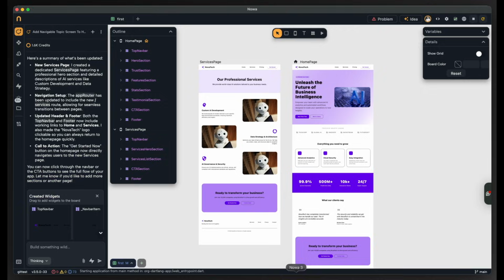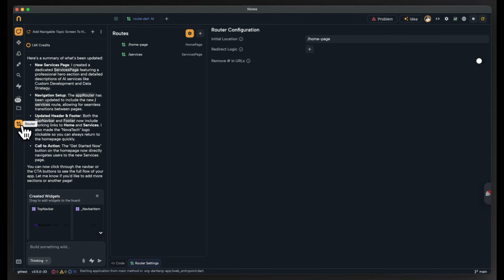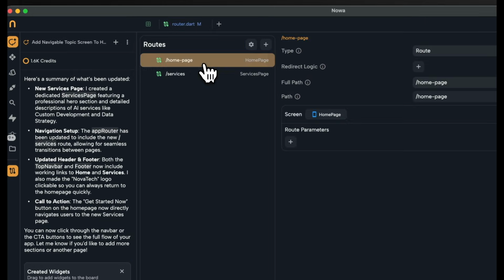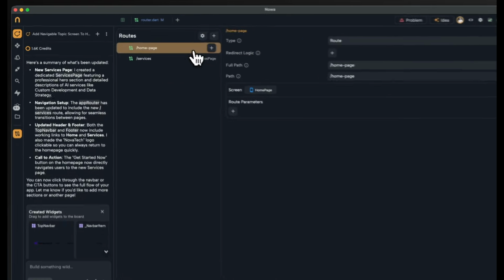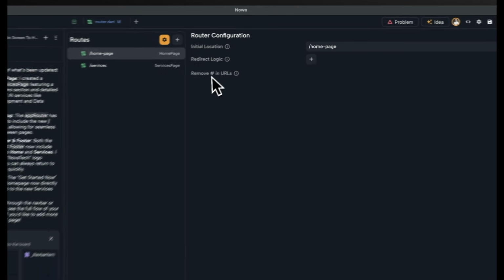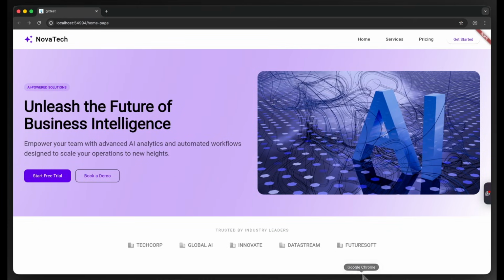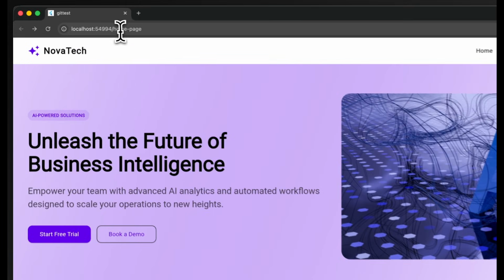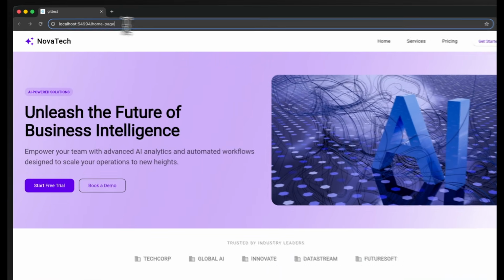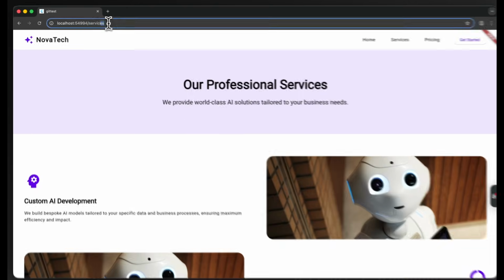So I'm going to go back to Nowa and go to the router option here. Here I can see all the routes I have: the homepage and the services. If I go to the settings, I can enable this option to remove the hashtag in the URLs. Then I just need to click on restart. And if I go back to the page, I can see the hashtag is gone and I can see the path without it. If I go back to services and click on it, it also works.